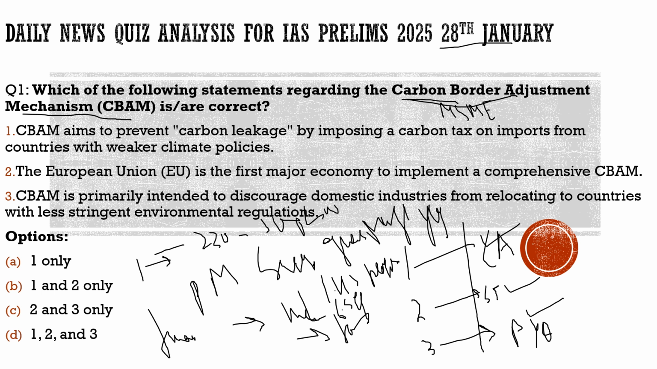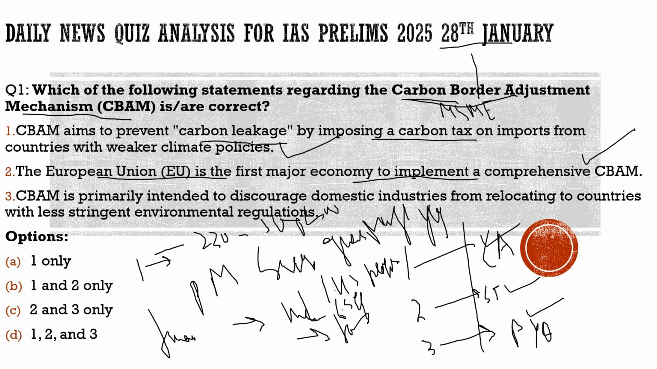Here the question says: which of the following statements regarding the carbon border adjustment mechanism are true? The first statement: CBAM aims to prevent carbon leakage by imposing a carbon tax on imports from countries with weaker climate policies. 100% correct. This is the main motive. Second statement: the European Union is the first major economy to implement a comprehensive CBAM. 100% correct. Nothing wrong with this statement either.